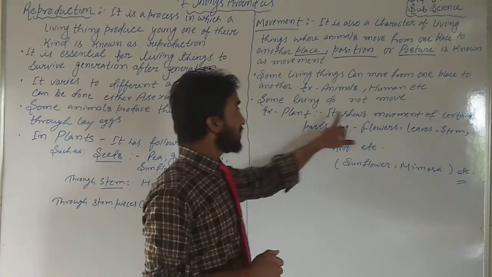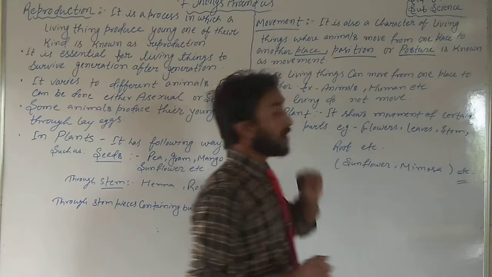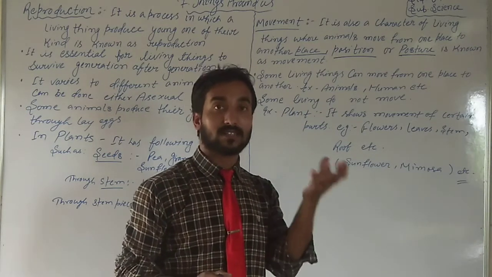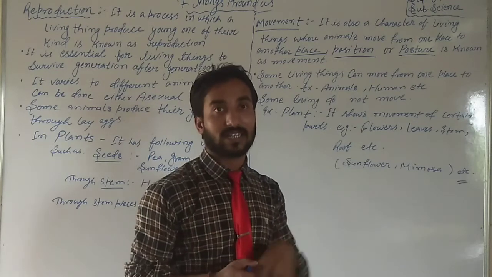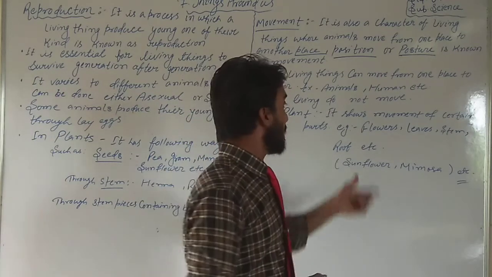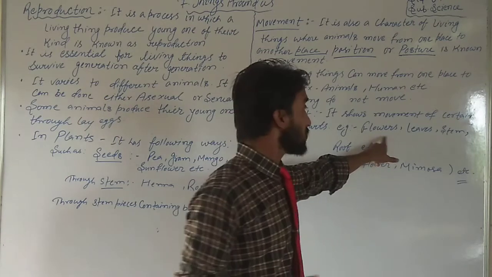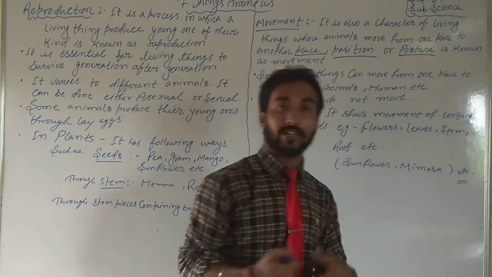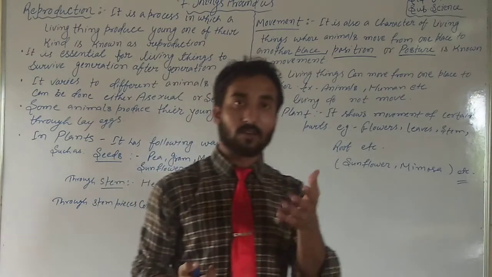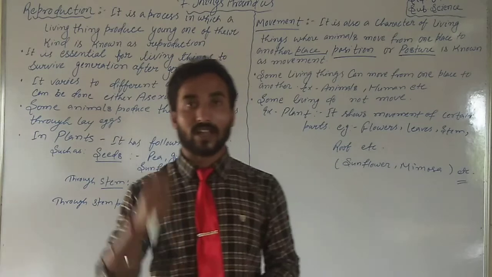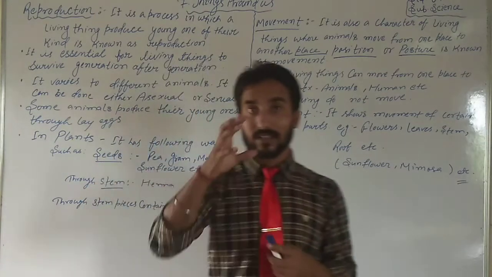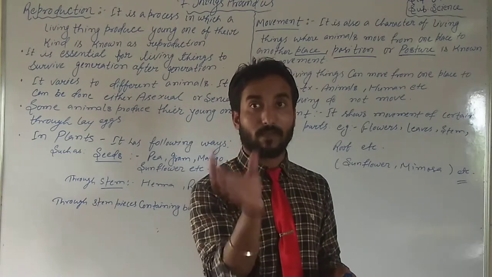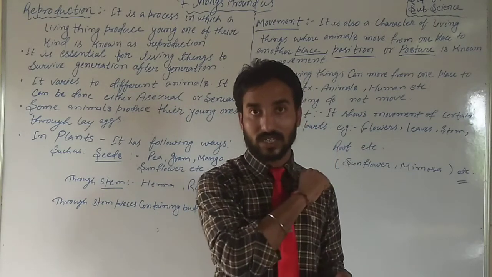See, plants show movement of certain parts. Plants show certain movement in a few of their parts. That is movement. As a flower, you can see flowers also, leaves also, stem also, root, etc. If I talk about an example, you can take the example of a sunflower. You can observe a sunflower where the sunlight is coming. That sunflower face will be attracted towards the sun.